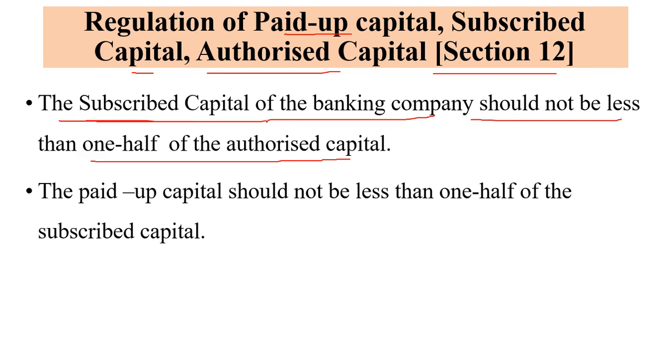The second point is that the paid up capital should not be less than 1/2 of subscribed capital. According to this provision, the banking companies are required to maintain this capital structure.